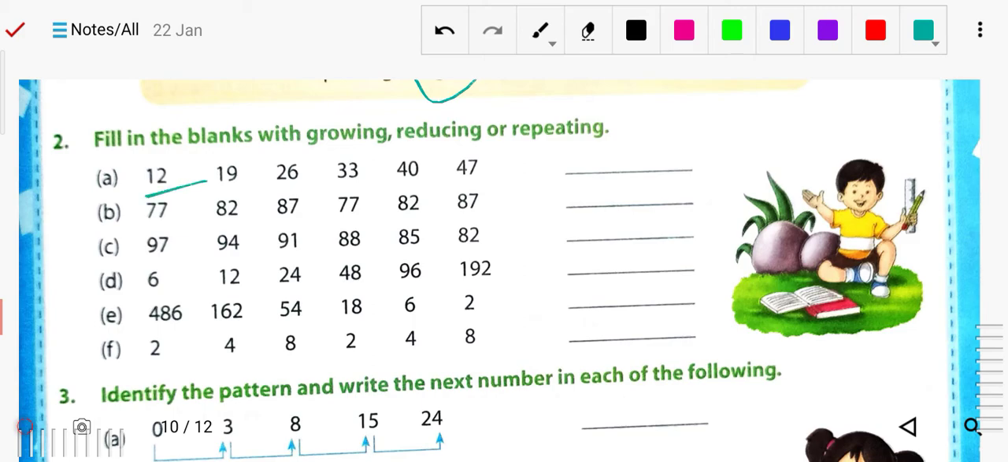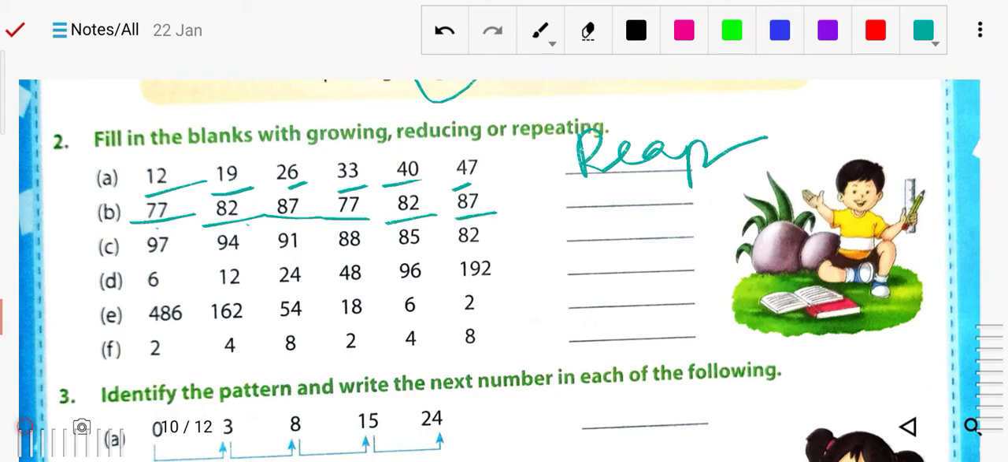Like 12, 19, 23, sorry 26, 33, 40 and 47. So it is repeating, you can write repeating. Here is 77, then 82, 87, then again 77, 82, 87. That is what is happening, repeating. Sorry, this is not repeating actually. 12, 19, 26, 33, 40 and 47. So it is growing actually, sorry, I made a mistake, you just correct it. It is growing.